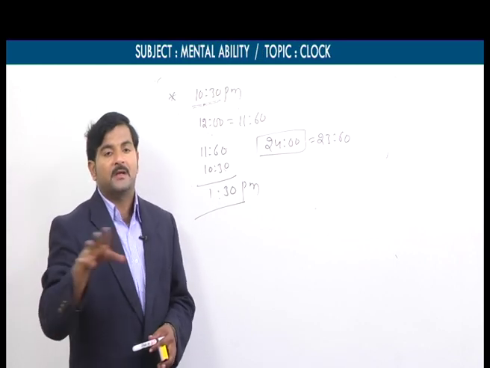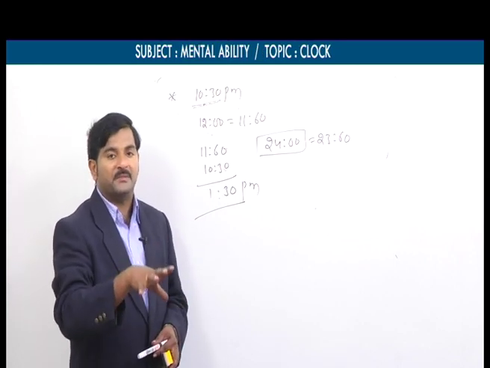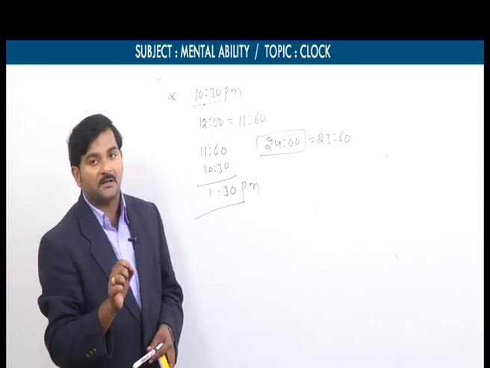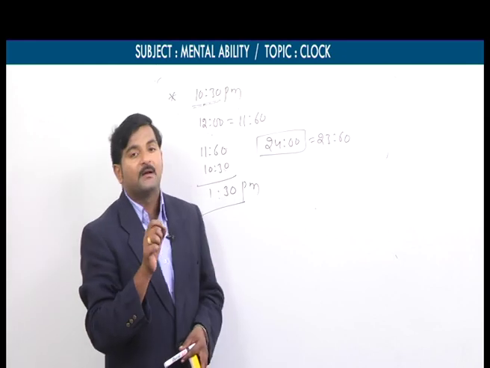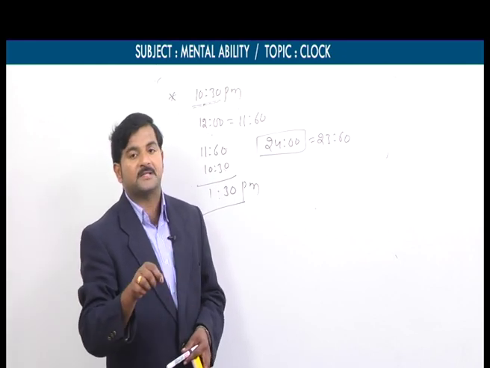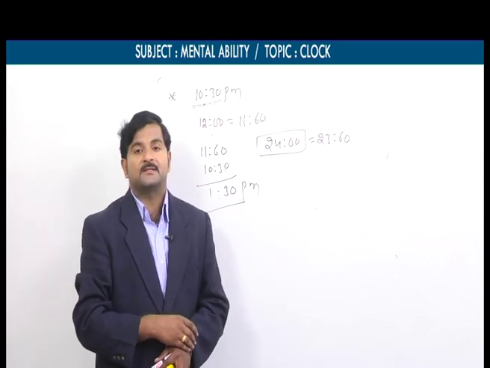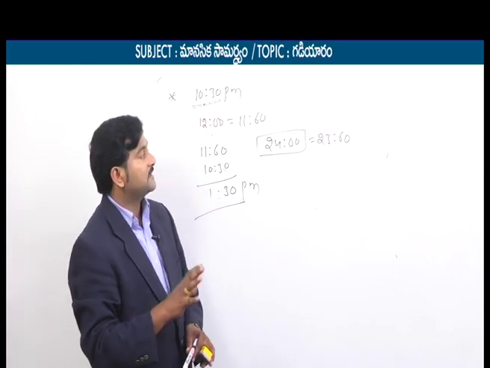Given the real time, he asks you to find the mirror image time, or given the mirror image time, he asks you to find the real time. So the formula is the same. If it is a normal clock, we need to subtract from 11:60, meaning 11 hours 60 minutes. If it is a railway clock, it is simply 23 hours 60 minutes. Okay, these are the 5 types.